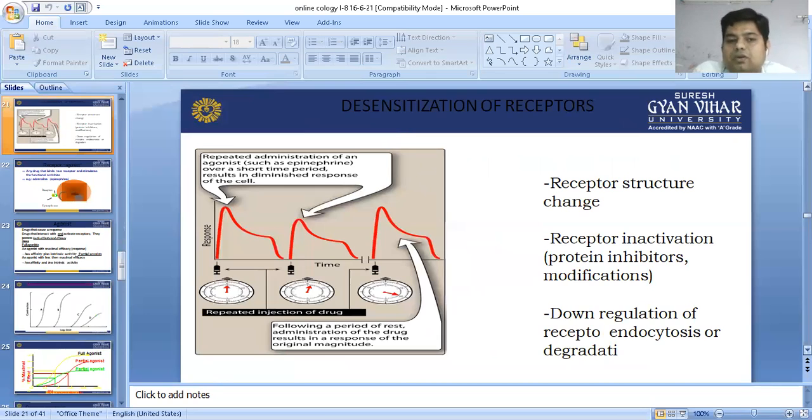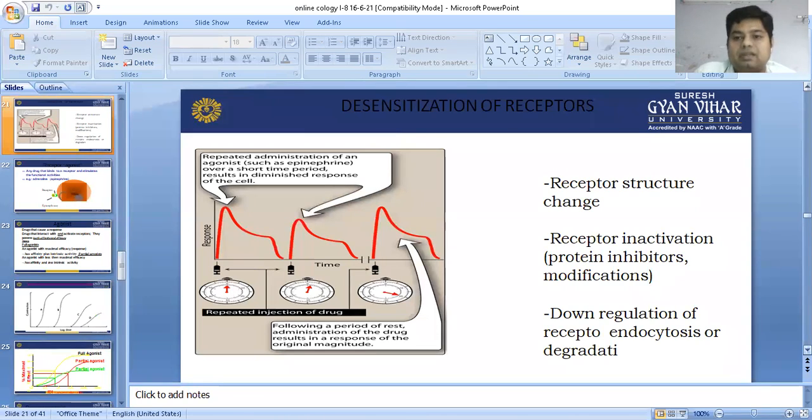Now, desensitization of receptors. Sometimes some receptors are desensitized, and at that time terms like tachyphylaxis are used. What is desensitization of a receptor? It means that when we continuously give an agonistic drug to a particular receptor, the receptor is unable to perform its normal function in a fully capable manner.